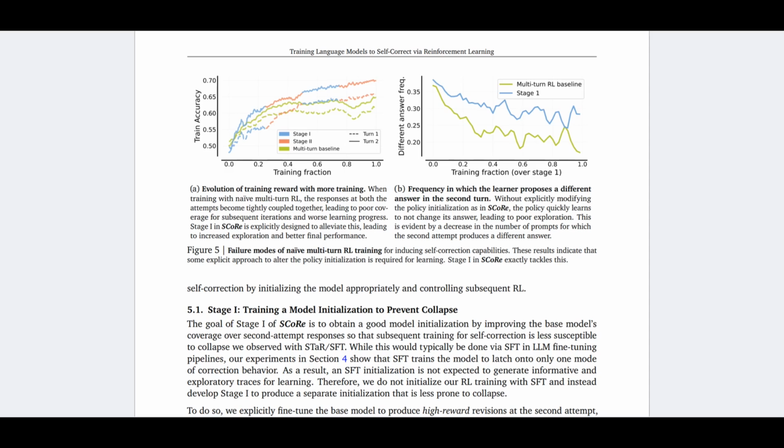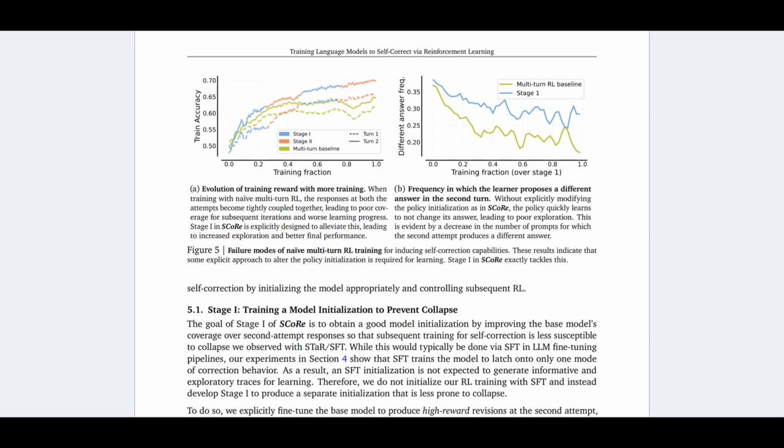And then let's look at how it performs. So these two figures show the training results. Currently, we will just look at the multi-turn baseline, that is the REINFORCE algorithm we just talked about. The solid line is the turn 2 solution, and the dotted line is the turn 1 solution.